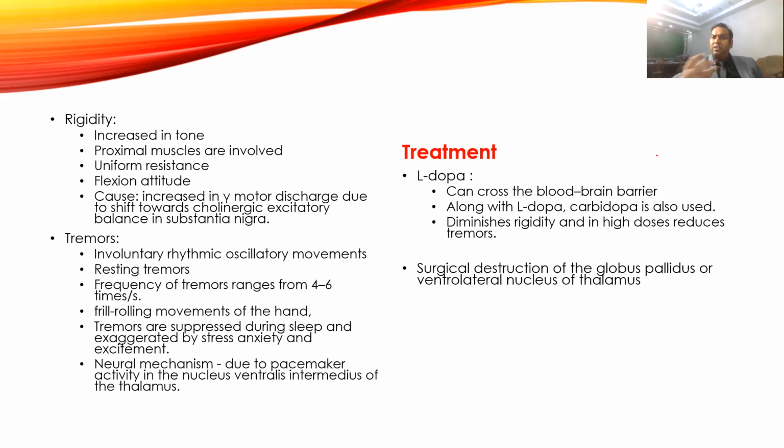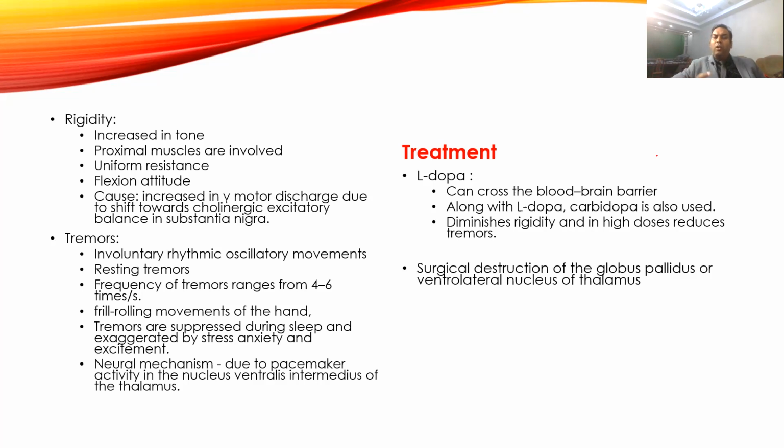So the cardinal features are mask face, absence of associated movements, stooping gait, difficulty to initiate the movement, difficulty to stop the movement, and alternate supination and pronation, bradykinesia will be there. This is also called dysdiadochokinesia, and presence of rigidity and presence of tremor. So these are the typical features of Parkinson's disease, and it usually occurs in older age.